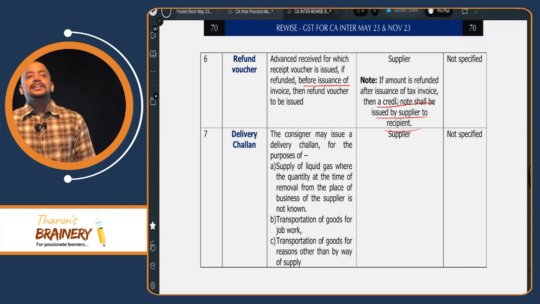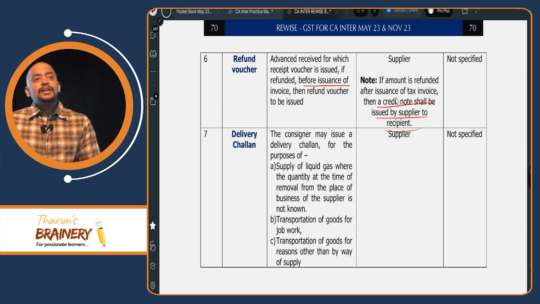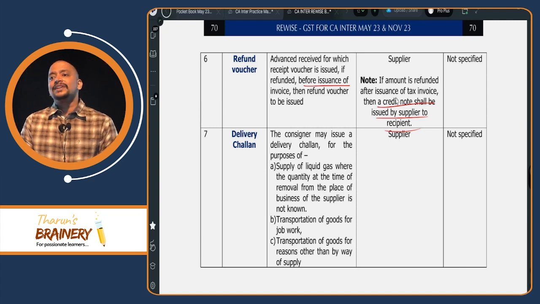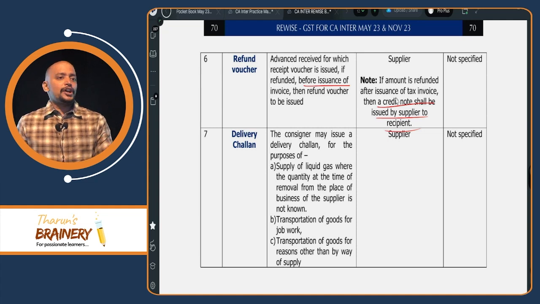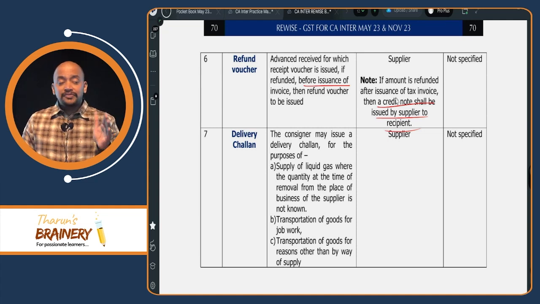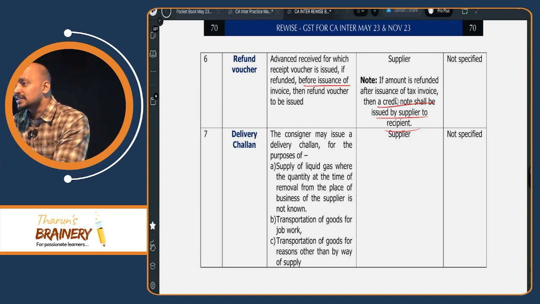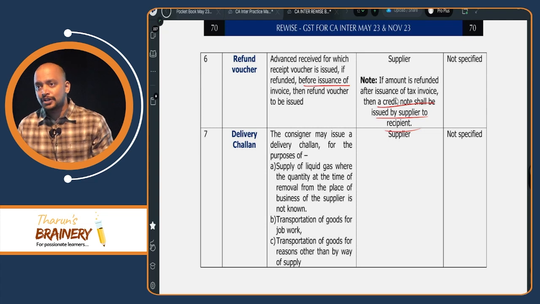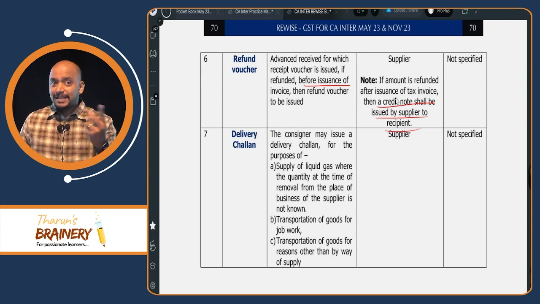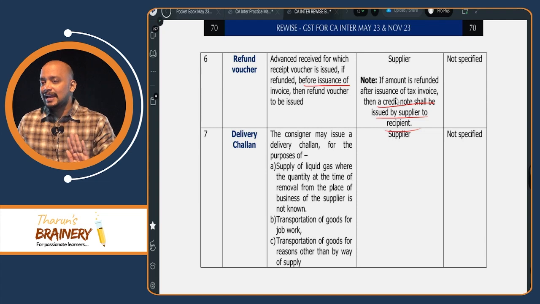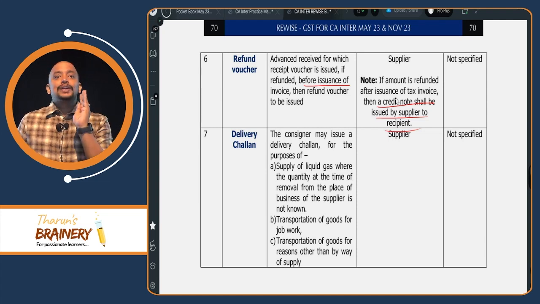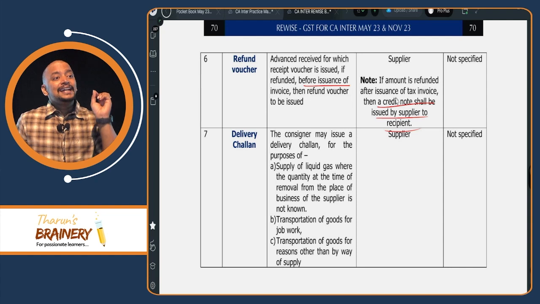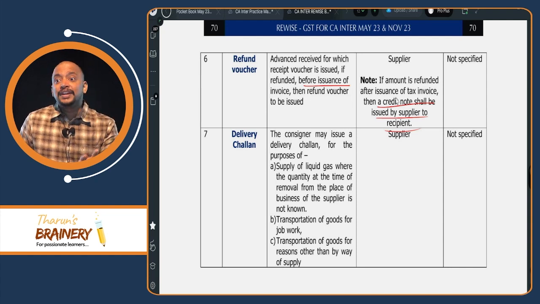Then there is something called a delivery challan. That is, whenever there is a movement of goods and that movement of goods is without involving any supply. Without involving any supply means what? Say goods sent on job work, sale on approval or on return basis, or goods sent from head office to branch office within the state for which they have not obtained separate registration. These are some examples of supply not involved, but there is movement of goods. Then in that case, that movement of goods should accompany a document called a delivery challan, and we even need to give an e-way bill.